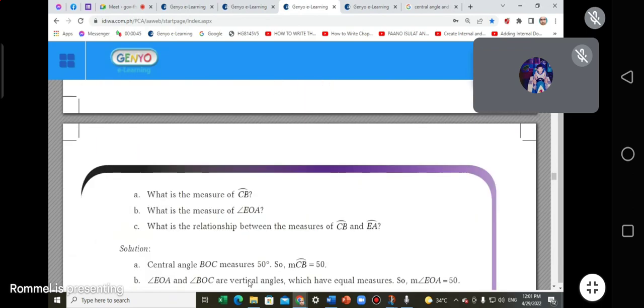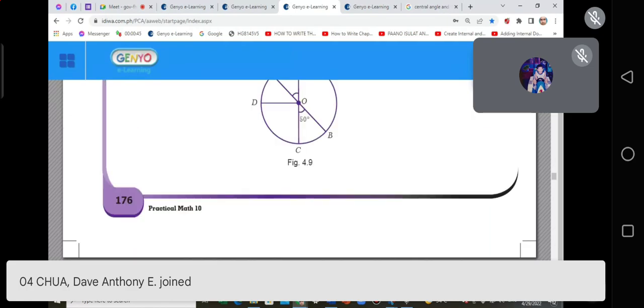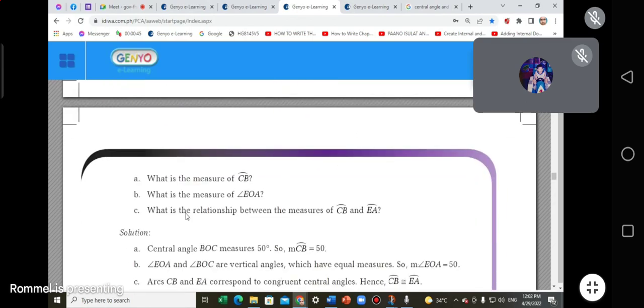And then this one also, arcs CB and EA, they are congruent arcs, no? Bakit kaya? Ito po yun, arcs BC and arcs AE. Bakit kaya sila congruent? Because they are actually intercepted by these central angles. And then these central angles are vertical angles and they are equal, no? Okay, nakuha? Yun po yung letter C.